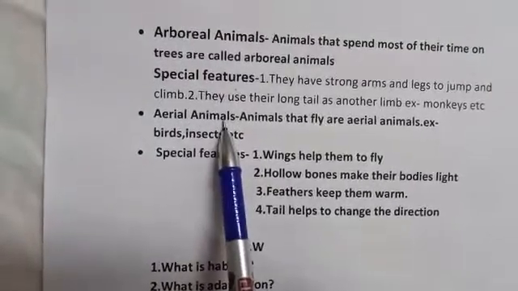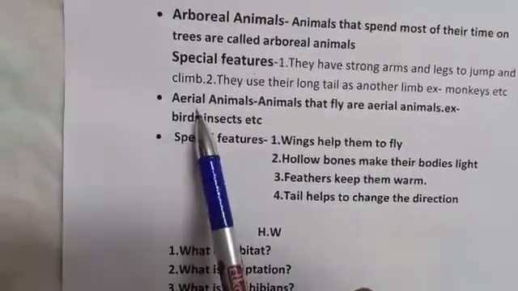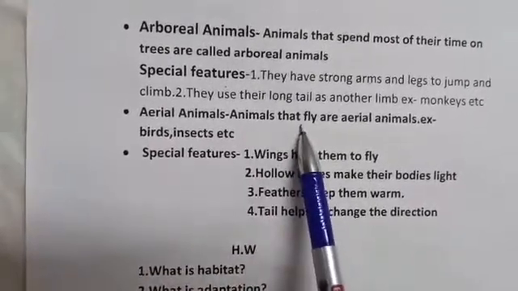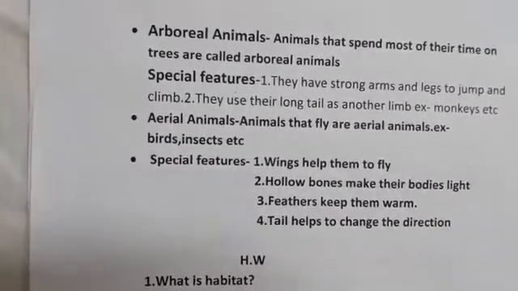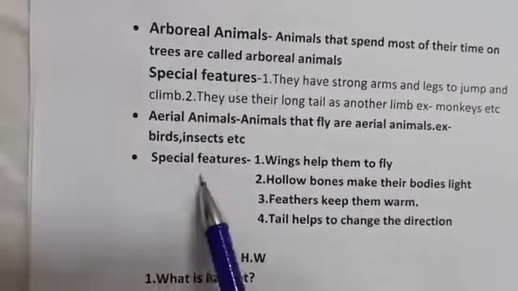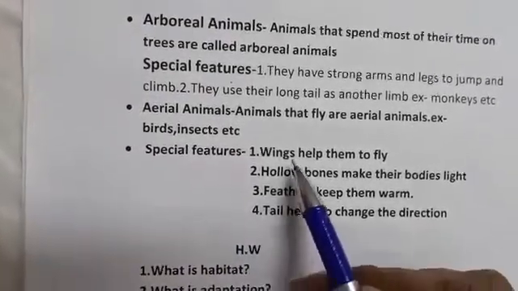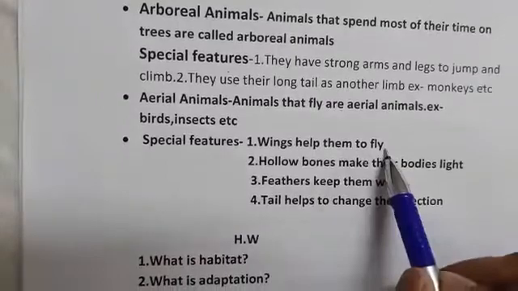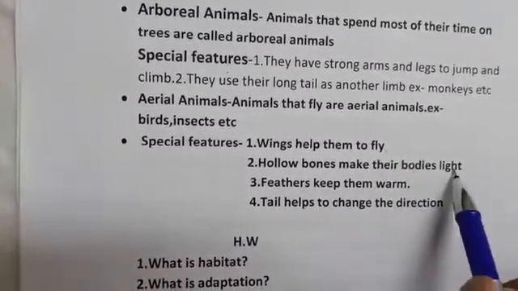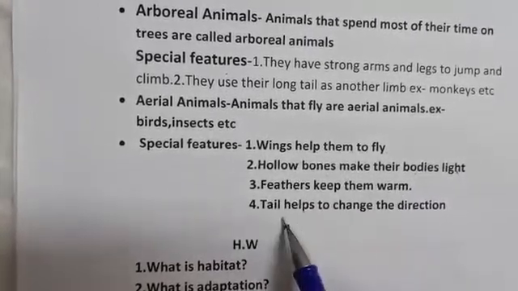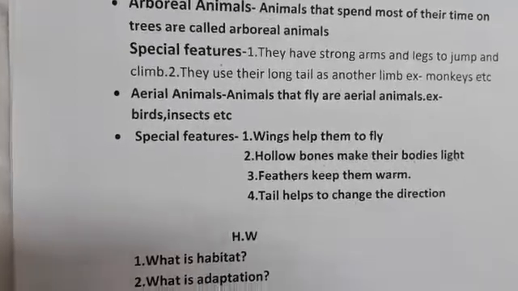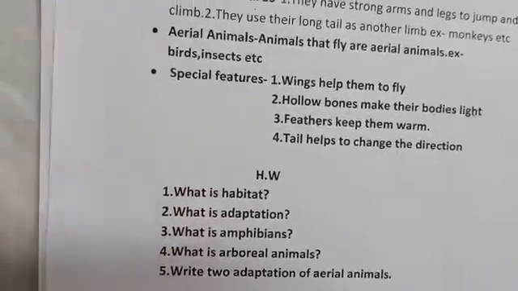The last is aerial animals. Animals that fly are called aerial animals, like birds, insects, etc. They all fly, so they are called aerial animals. The special features of aerial animals are that they have wings which help them to fly. Hollow bones make their body light, so they can easily fly. Feathers keep them warm. Tails help to change direction. So these are the adaptation features of animals according to their habitats.